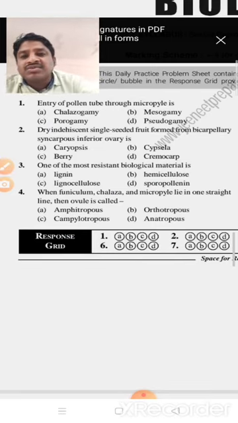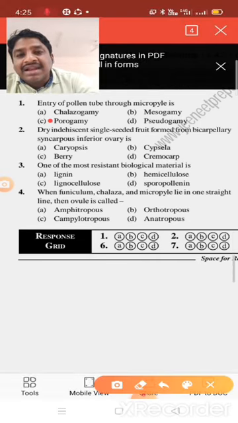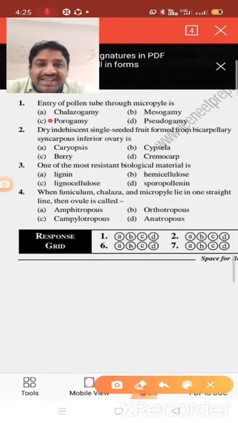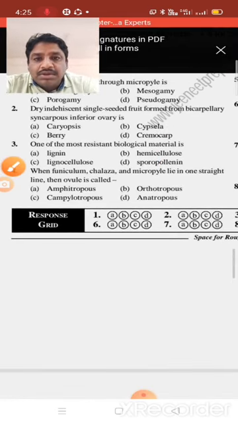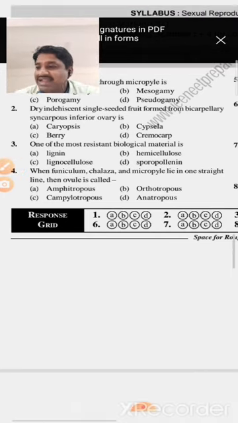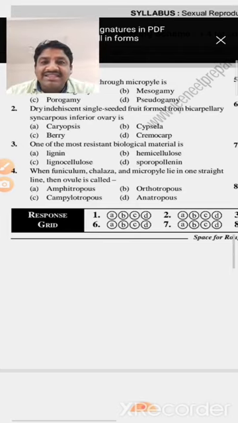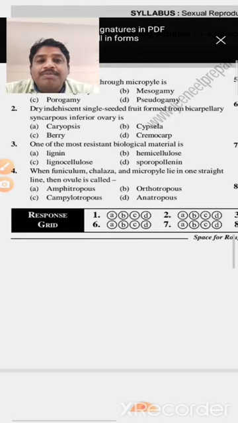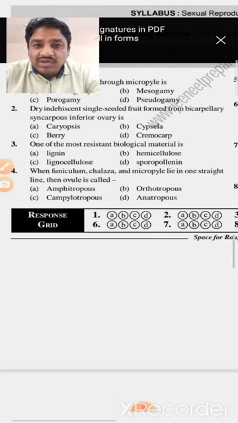Okay, so that's why, based on this, porogamy is the right answer. Next, the second one: dry indehiscent single seeded fruit. Dry dehiscent, okay. Here, a dry indehiscent single seeded fruit formed from a bicarpellary syncarpous inferior ovary is called what?